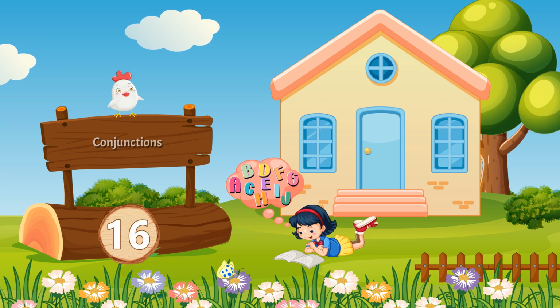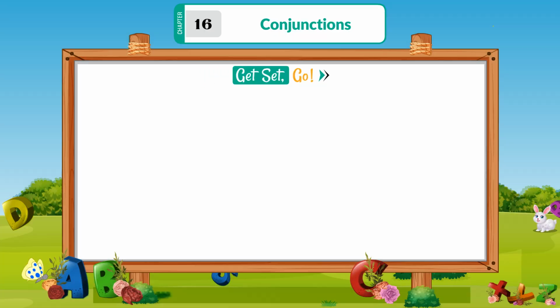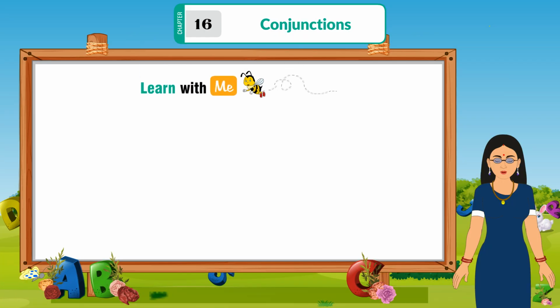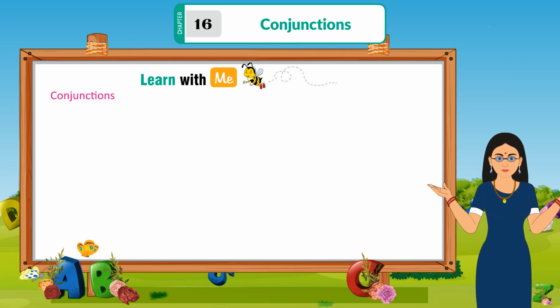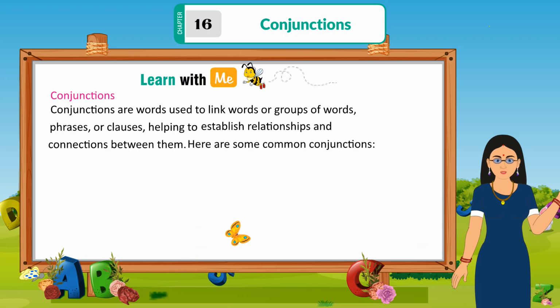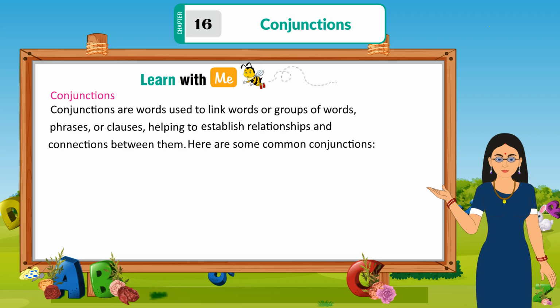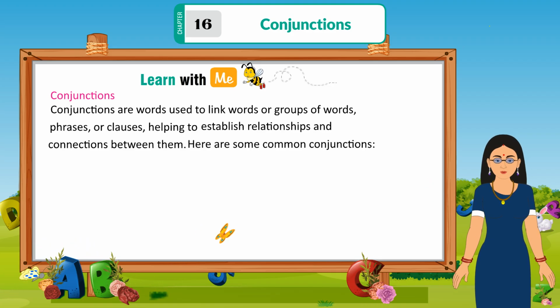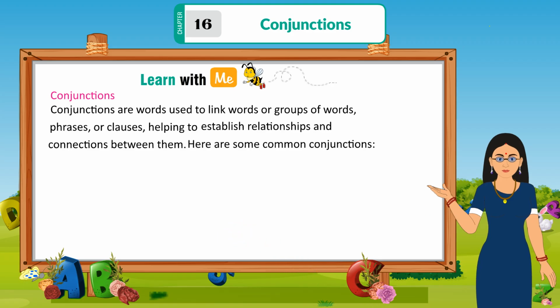Chapter 16: Conjunctions. Get, set, go. Learn with me. Conjunctions. Conjunctions are words used to link words or groups of words, phrases or clauses, helping to establish relationships and connections between them. Here are some common conjunctions.